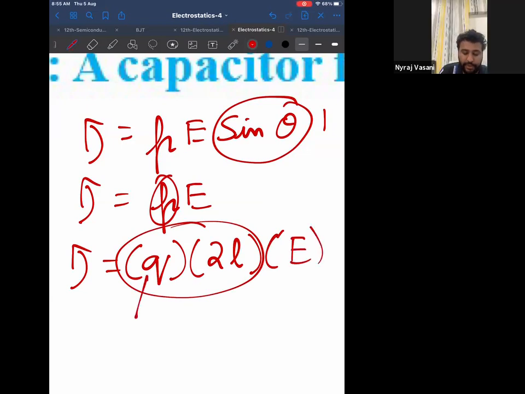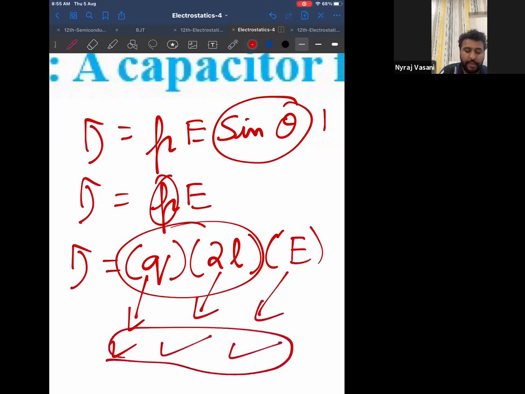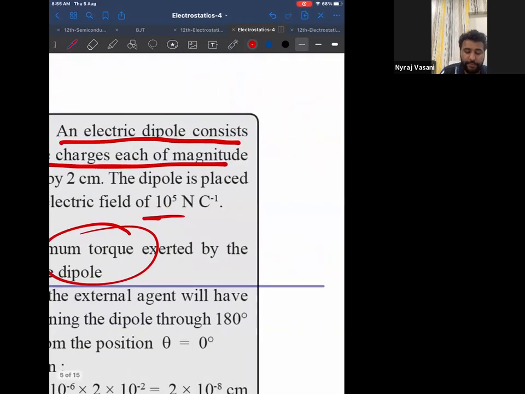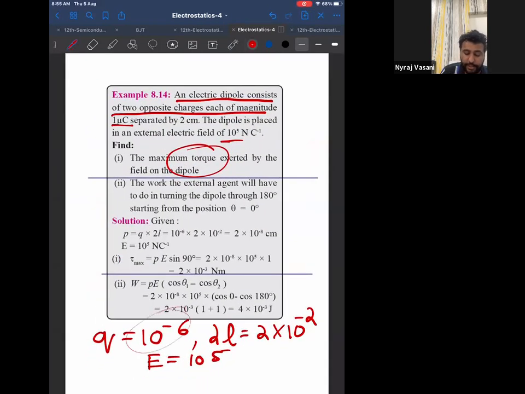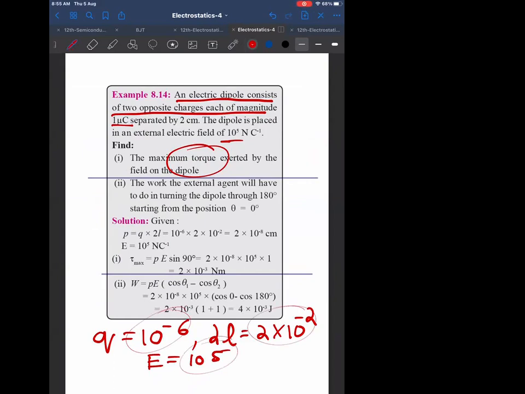Now, Q is given in the question. Is the length given? Yes. Is electric field given? Yes. So multiply these 3 things. Which three things you have to multiply? The three things that are given. This into this into this. You will get your answer. Did you understand, Kesar? Yes, sir. Thank you.